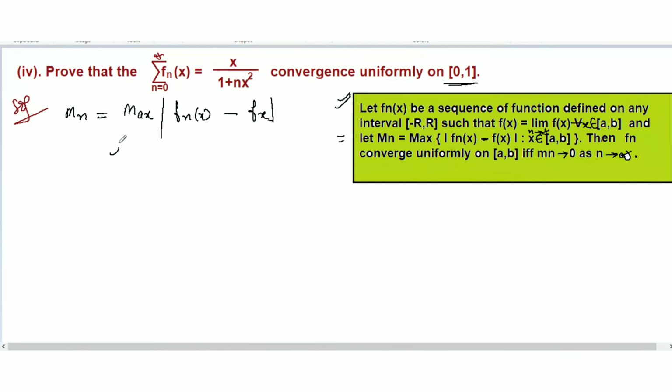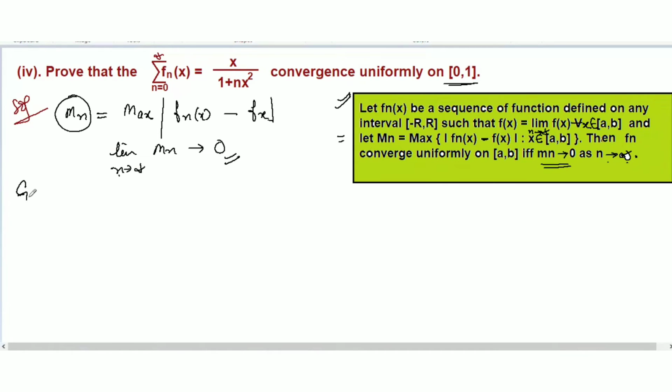And then we will find the limit as n tends to infinity of this M_n. When M_n tends to 0 as n tends to infinity, then we can say that this converges uniformly. We are going to use this one.